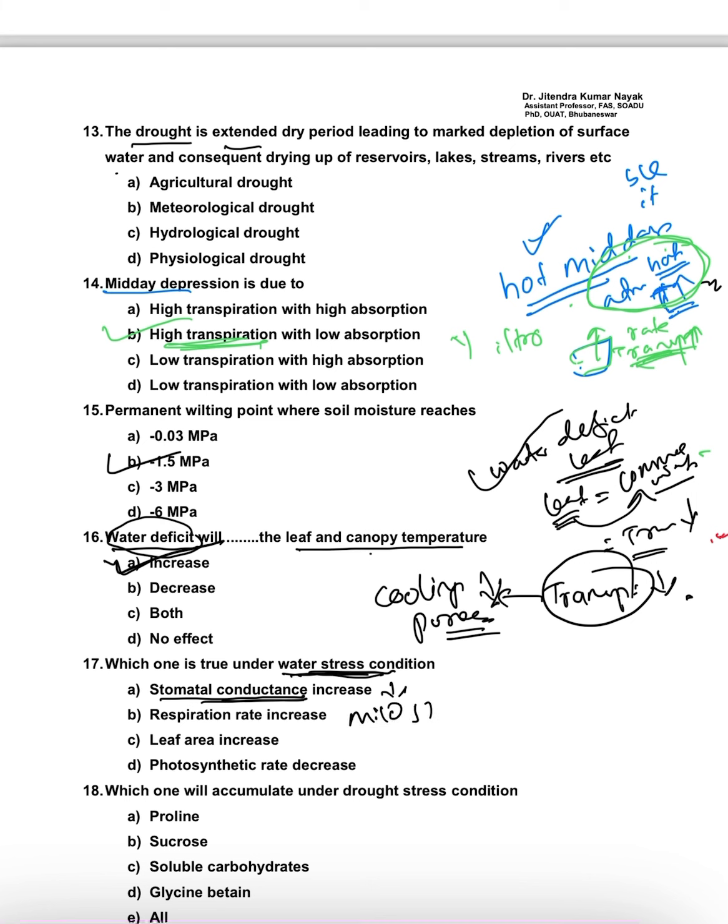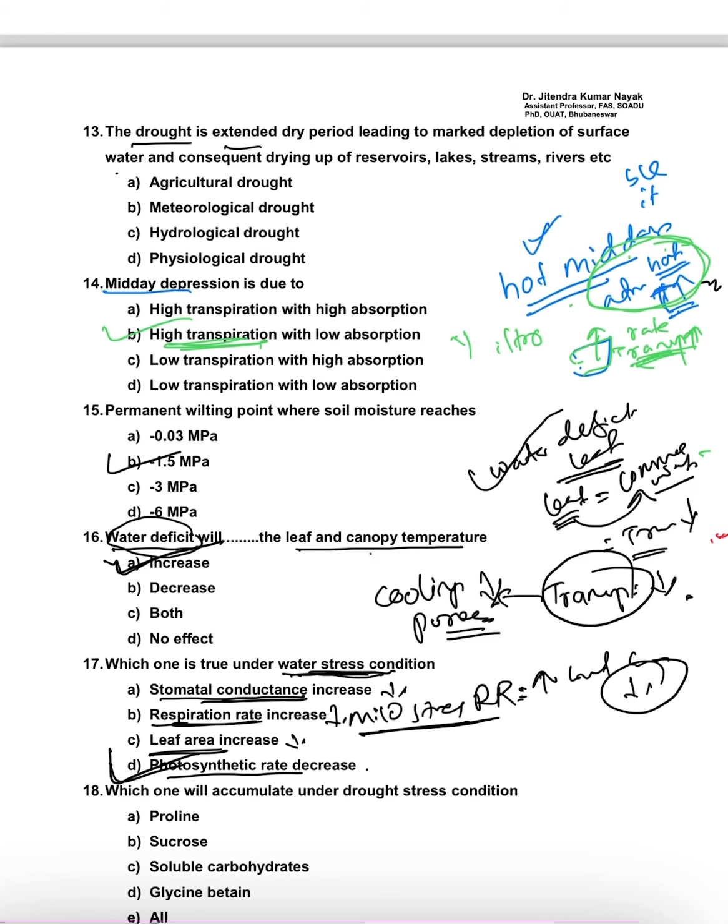Under mild stress condition, the respiration rate is increased, but further it will decrease. So due to water stress, the respiration in the long term will decrease. What about the leaf area? Obviously the leaf area will decrease. What about the photosynthetic rate? Yes, it will decrease. So the right answer is decrease in photosynthetic rate.